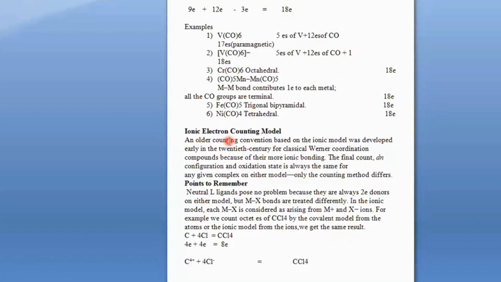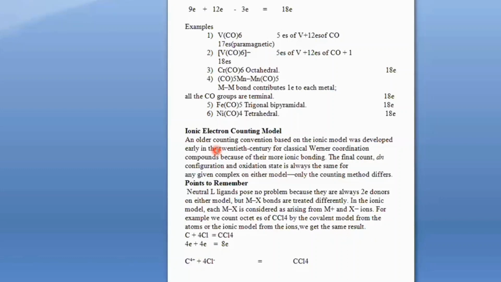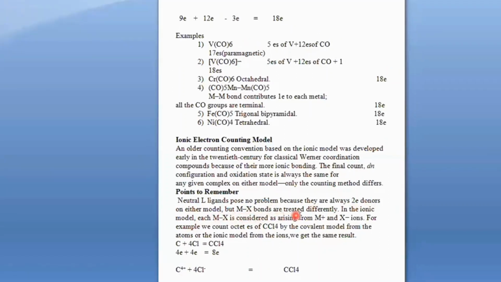In the ionic model, first we consider the ionic bond. An ionic bond is not formed by mutual sharing, as we all know. An ionic bond is formed when there is a complete transfer of electrons from one species or one metal to the other. The electropositive element mostly donates its electron and the electronegative one accepts it. Now, the most important point that you have to remember in the ionic model is that neutral ligands pose no problem, because there are always 2 electrons donated in both models, whether the model is ionic or covalent. But the MX type of bonds are treated differently.